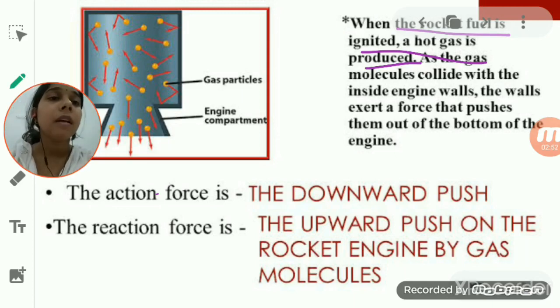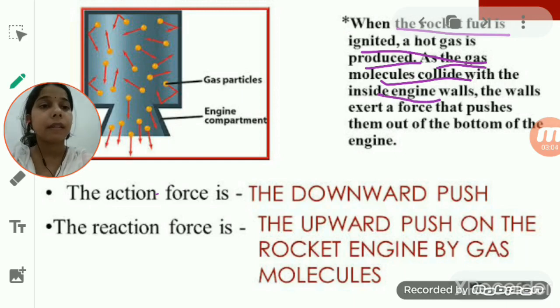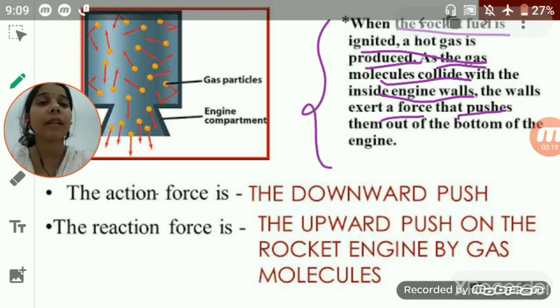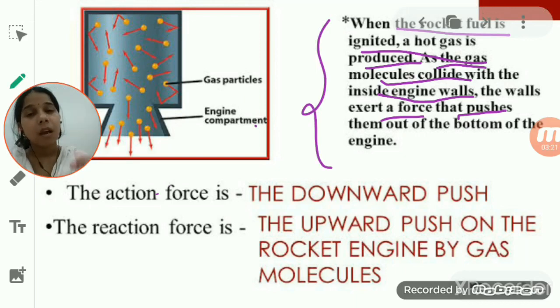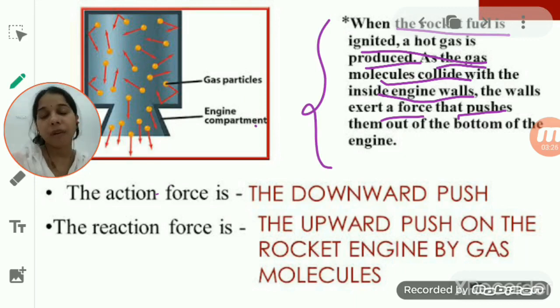Now the hot gas molecules produced by the fuel collide with each other, and due to the collision, the engine wall exerts a force that pushes them out of the bottom of the engine. So here we are talking about how these hot gases come from the rear end of the rocket or jet aircraft.